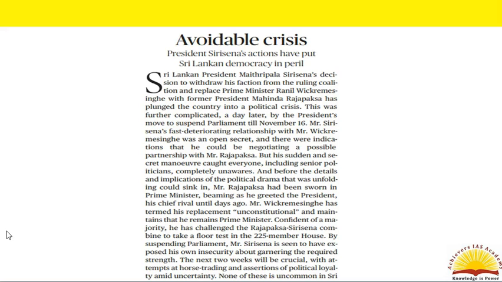The situation is further complicated due to the blatant misuse of executive powers by the President to suspend the Parliament ahead of the floor test of the new coalition. By suspending the Parliament, Mr. Sirisena seems to have exposed his insecurity about garnering the required strength, but the upcoming 2 weeks are said to be crucial due to attempts of horse trading and further political uncertainty.